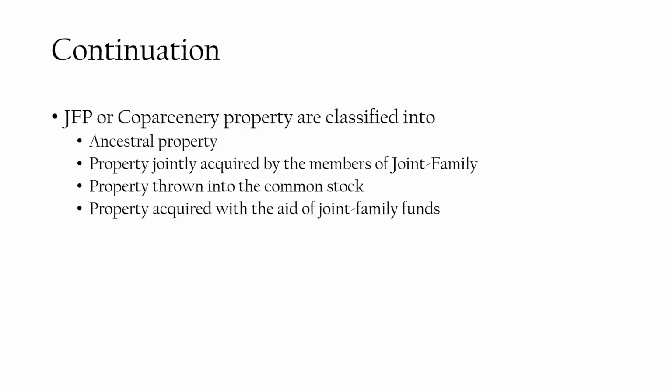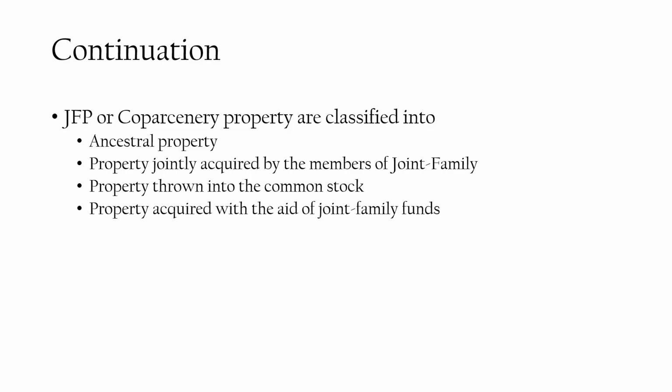Third is property thrown into common stock. Let us suppose that X buys a flat and he says that he is no longer the owner of the property and gives it to the general public. This is a property thrown into common stock.